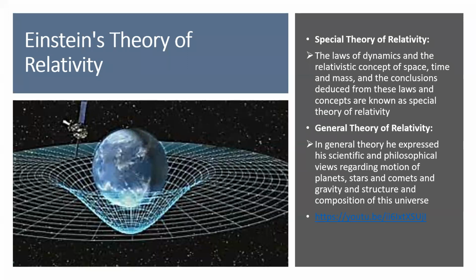You have learned about different kinds of force, but all these forces can be put into four fundamental forces. One is the gravitational force, then you have the electromagnetic force, then the nuclear force: strong nuclear force and weak nuclear force. These are the four fundamental forces.